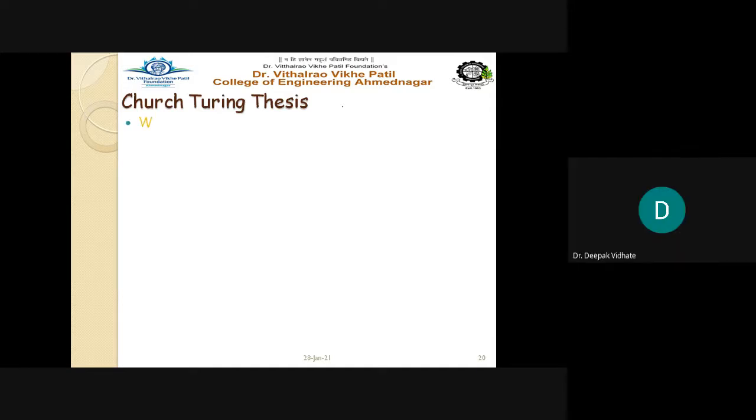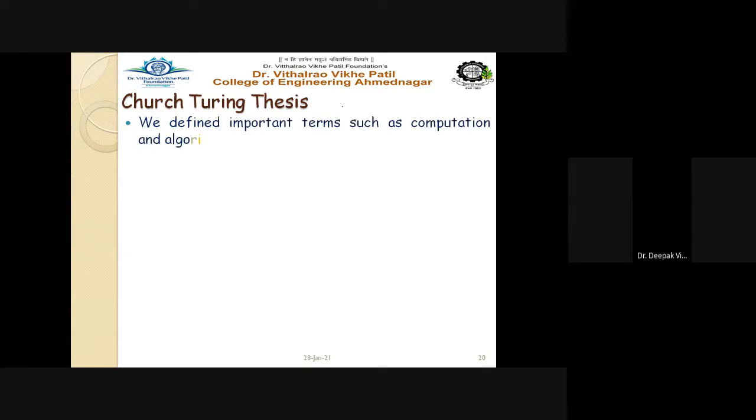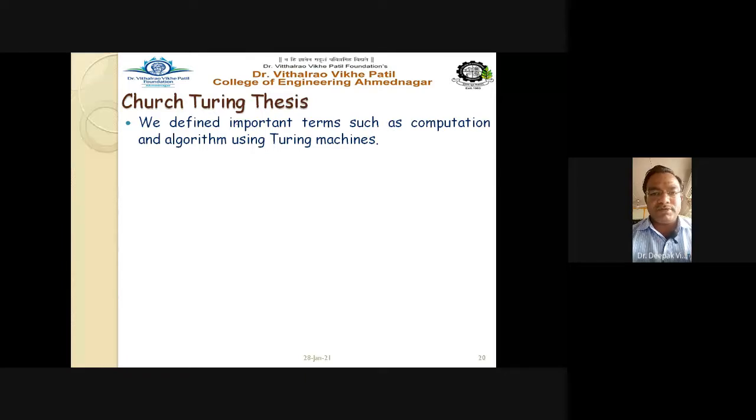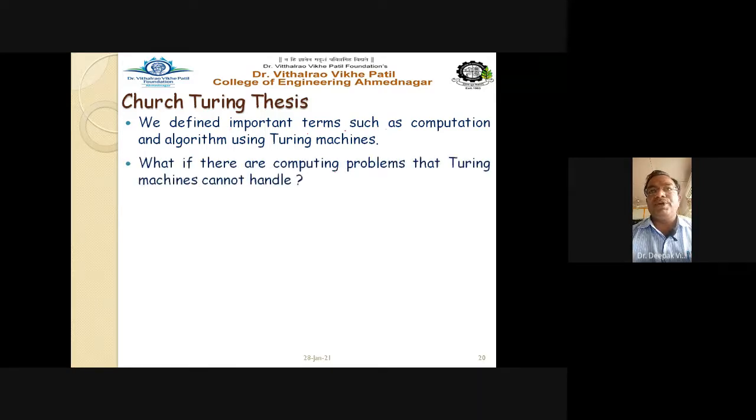Church-Turing thesis. This is the one concept that you see here. We define important terms such as computation and algorithm using Turing machines. What if there are computing problems that Turing machines cannot handle?